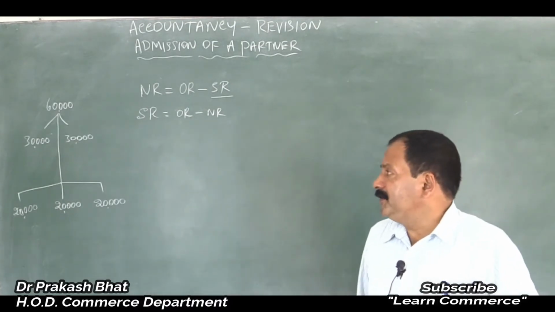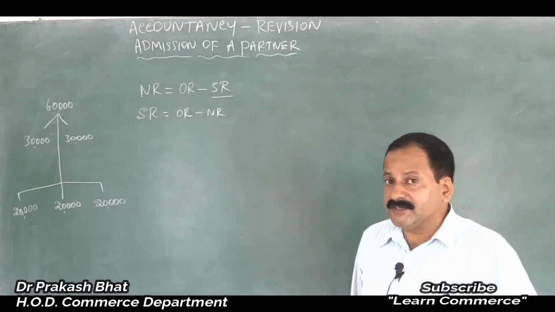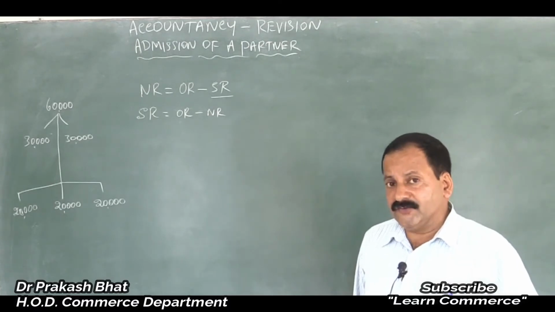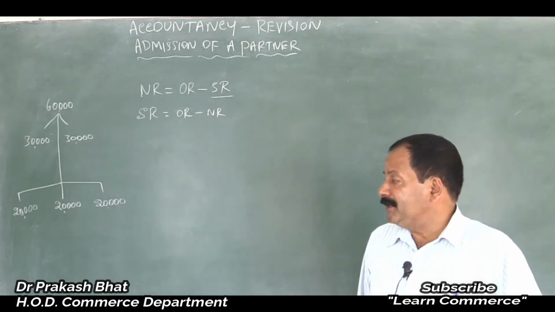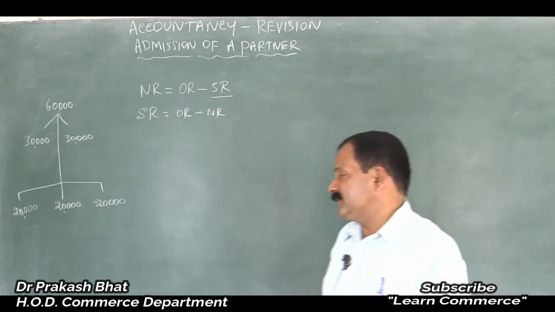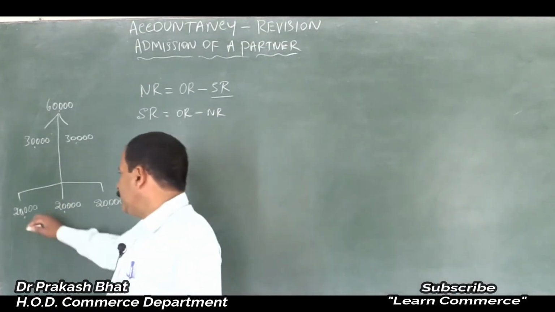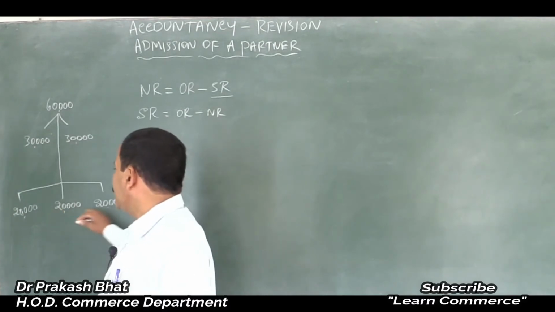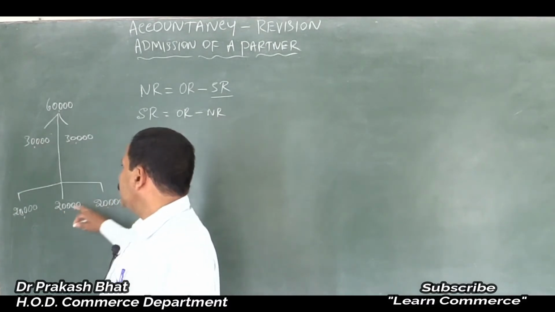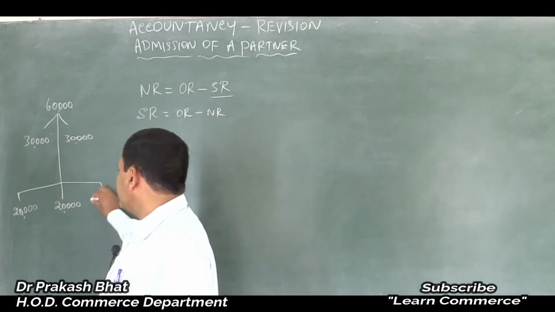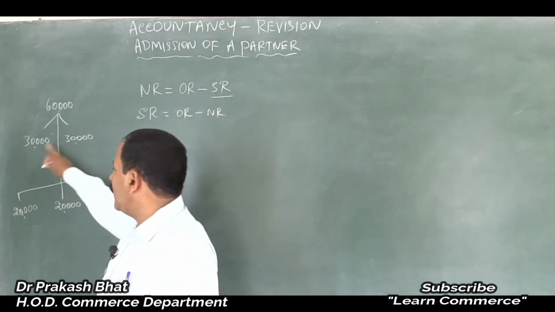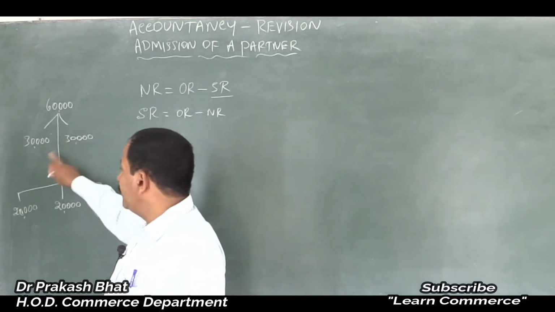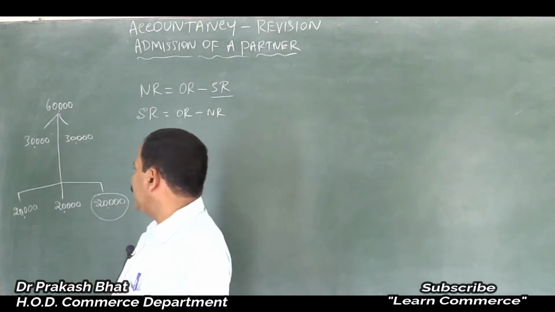So the old partners have sacrificed 10,000 each from their share to give a share to the new partner in future profits of the firm. The new partner Mr. C has got rupees 20,000, which is nothing but the sacrifice made by Mr. A and B. Earlier they were getting 30,000 each, now they are getting 20,000 each.